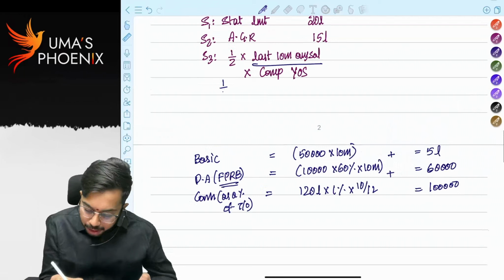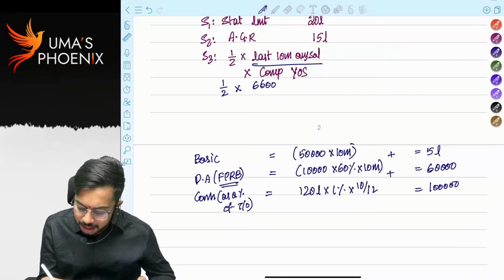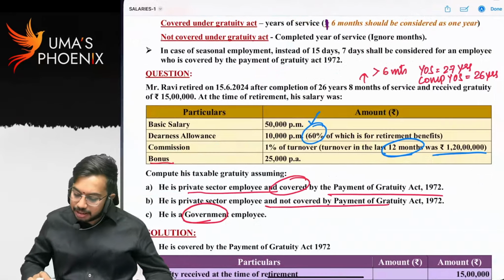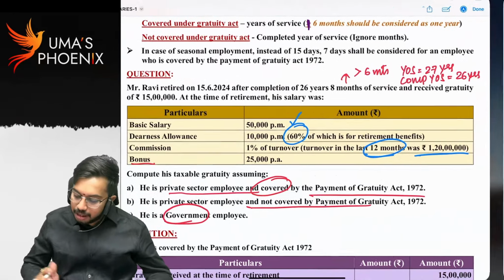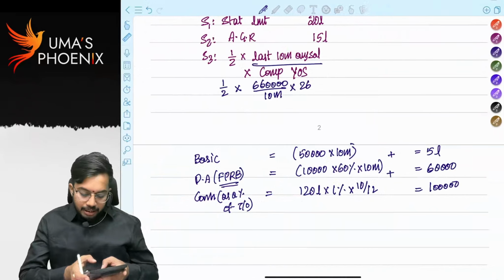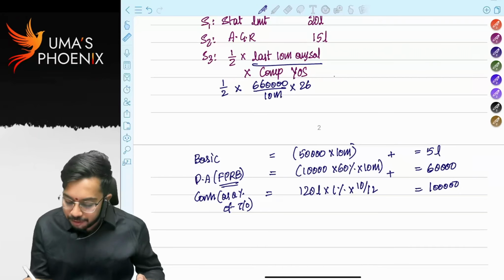So 1 by 2 into last 10 months average salary. So 6,60,000 divided by 10 months into how many completed years of service? 26 years, right? Yes. Completed years of service, 26 years. So 6,60,000 divided by 10 divided by 2 into 26. How much? 8,58,000.